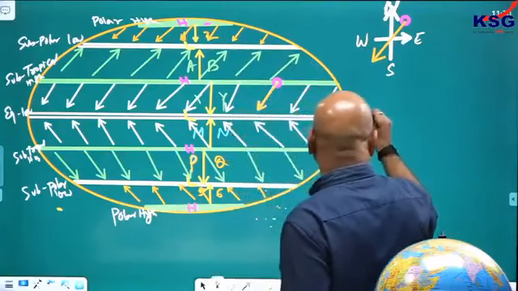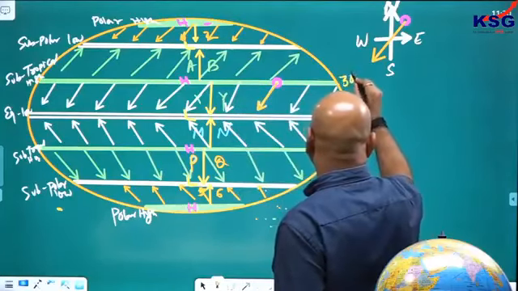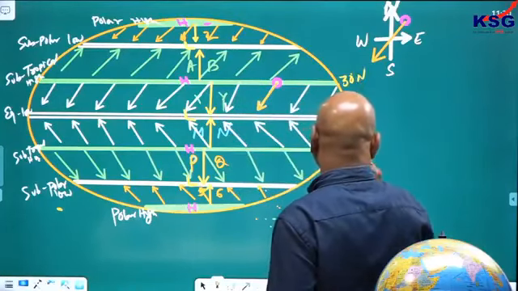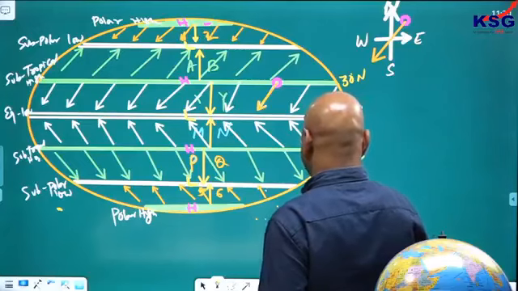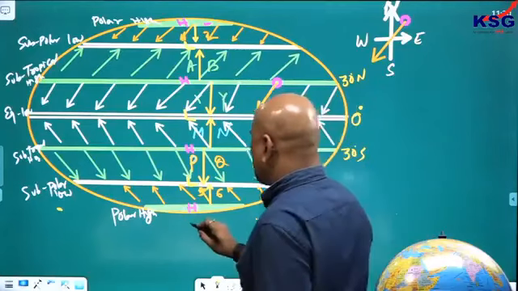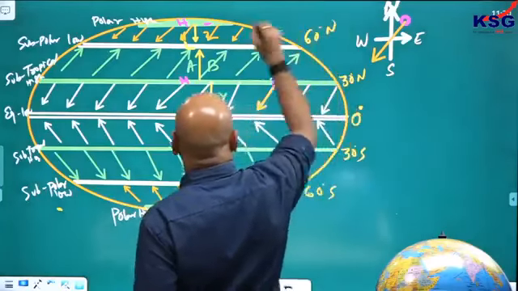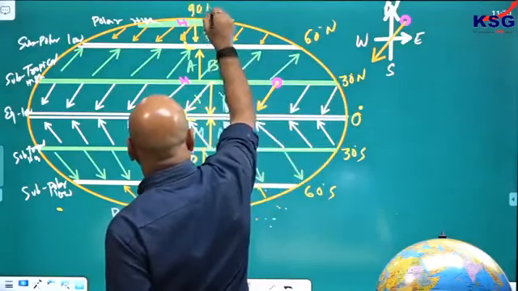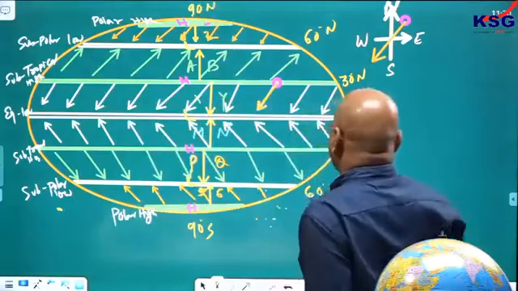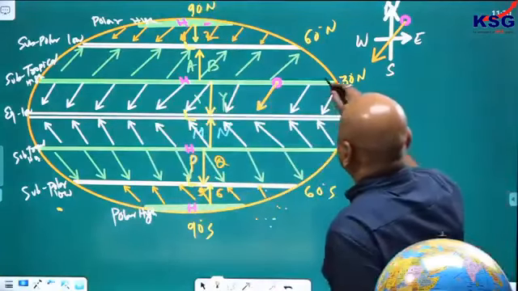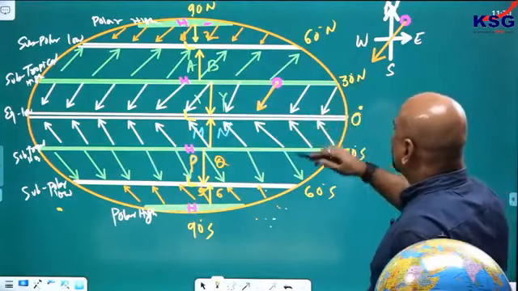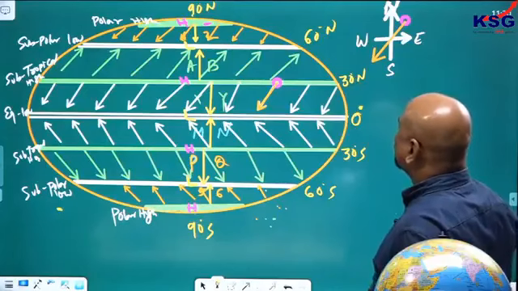This is 0 degree, 30 degree north, 30 degree south, 60 degree north, south, and 90 degree south. 60 degree south, north, and there is 90 degree north. This here is the extent. Now you look at this region, 30 degree north to the equator, a wind is blowing here.